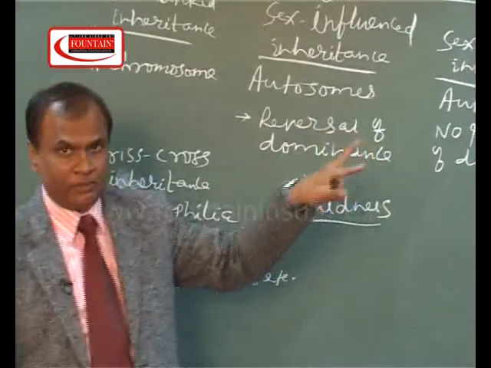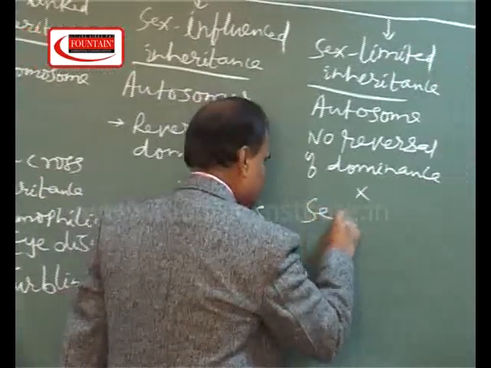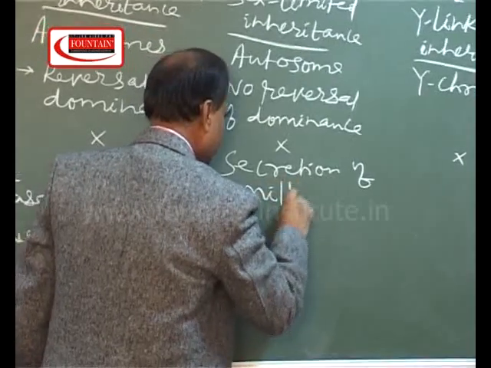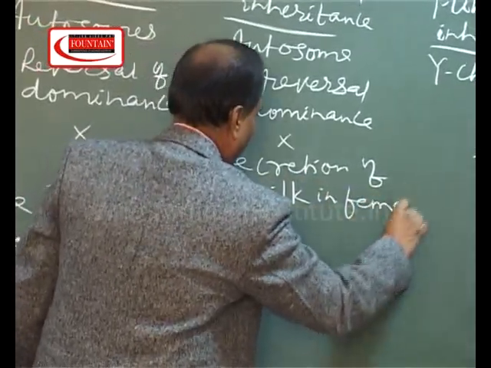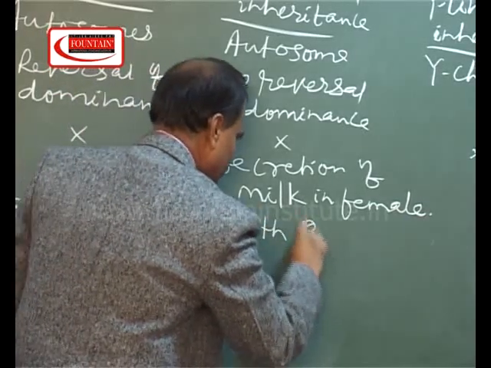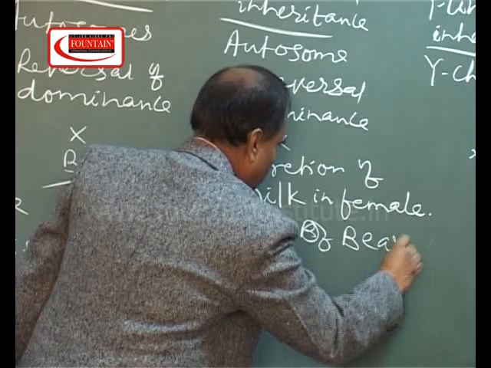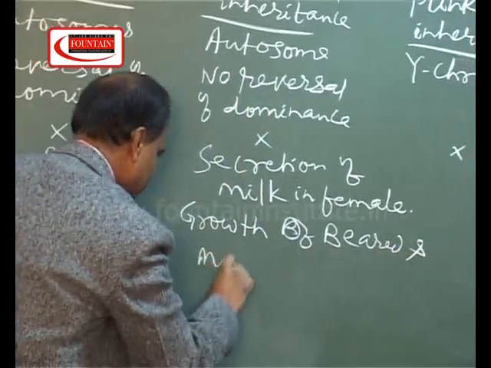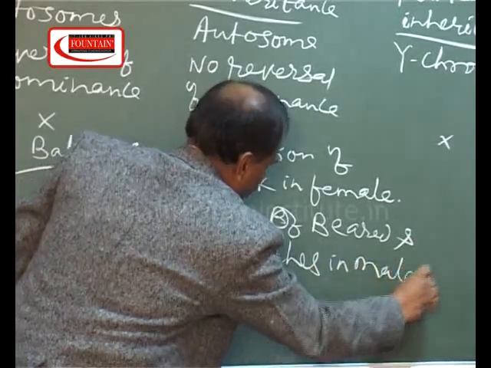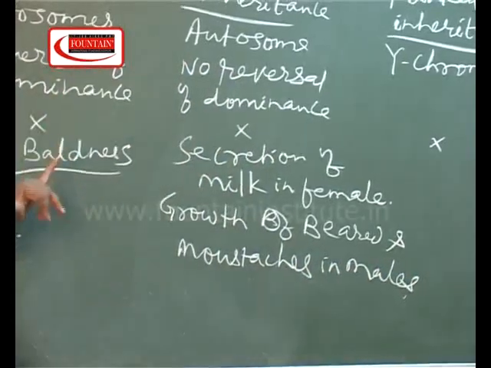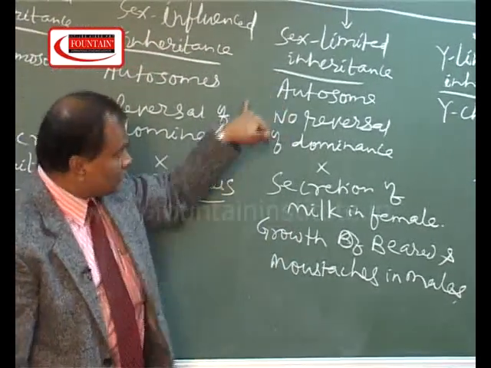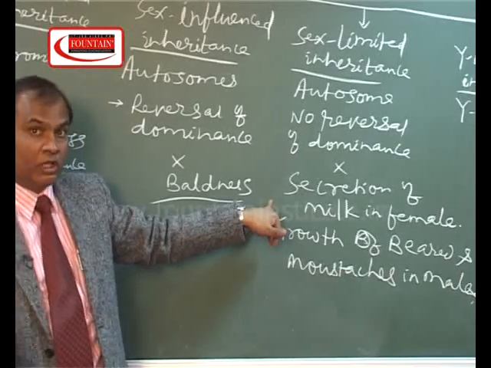Another example of sex-limited inheritance is secretion of milk in females, or growth of beard and mustaches in males. So actually, in sex-limited inheritance, one important point is that one character is limited to only one sex.